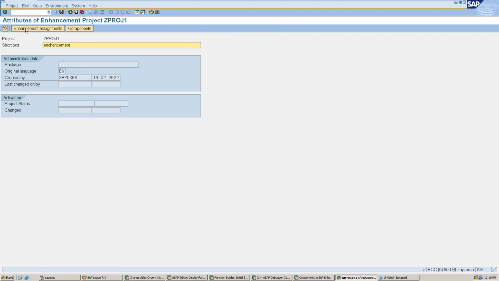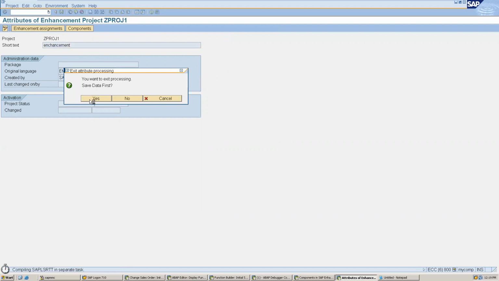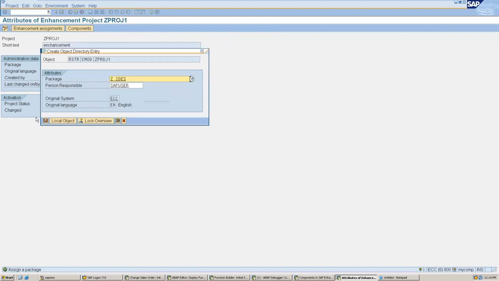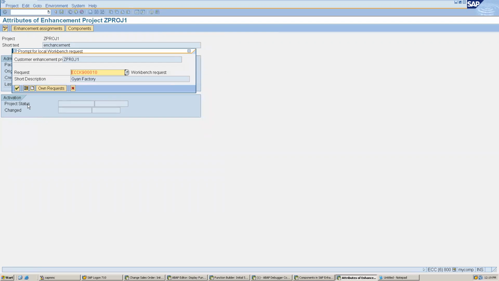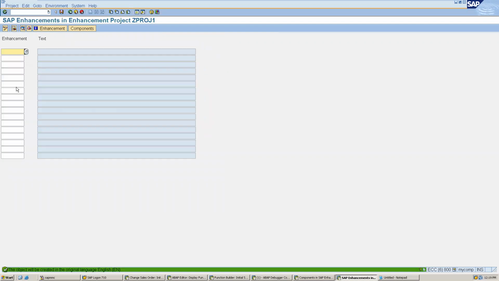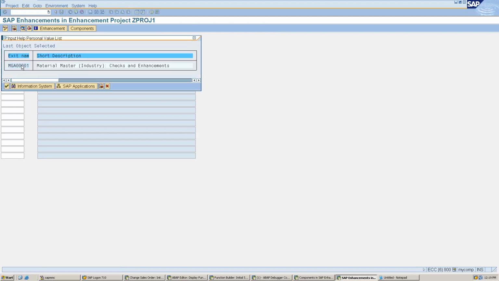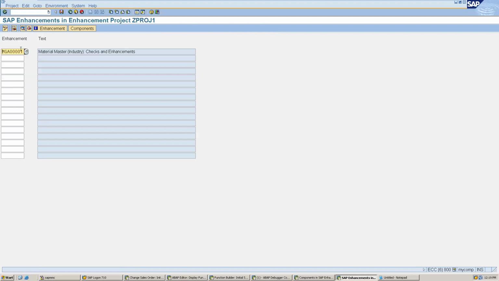Here we have to save this and click on this button, and here we have to select the one which we want to enhance. So for example, I have selected this which we have searched.